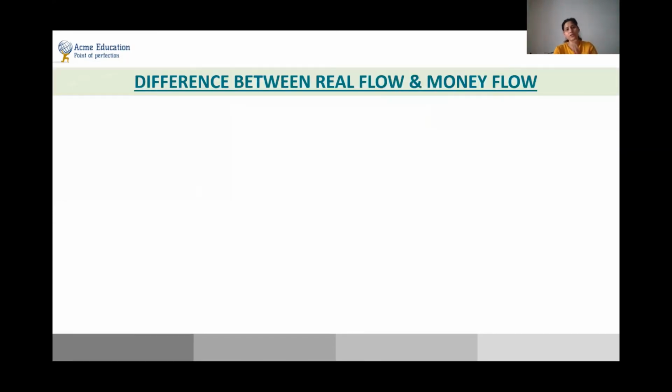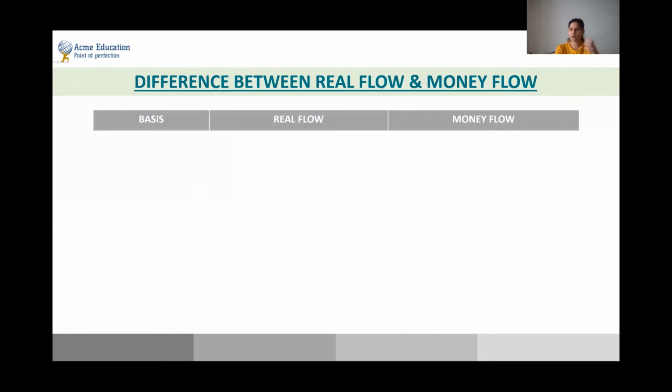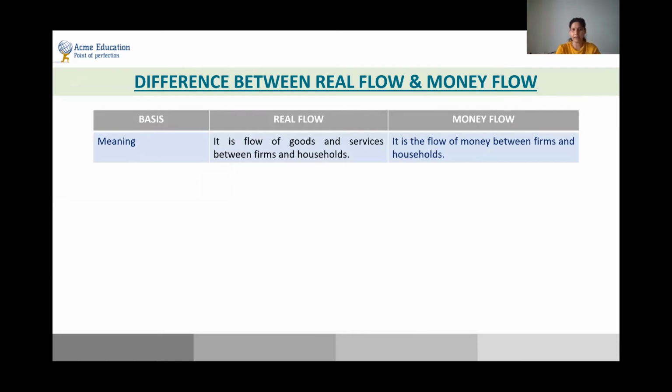Moving ahead to the differences between what is real flow and what is money flow. So we saw individually both the flows. Let's see the difference between real flow and money flow. First is the meaning. Real flow is the flow of goods and services between the firms and the household. So when the goods are flowing between the firms and the household, this is called real flow. Now, what do you mean by money flow? It is basically the flow of money between the firms and the household.